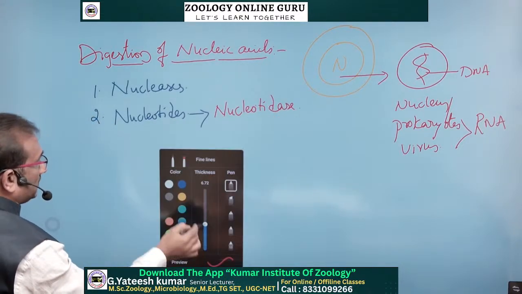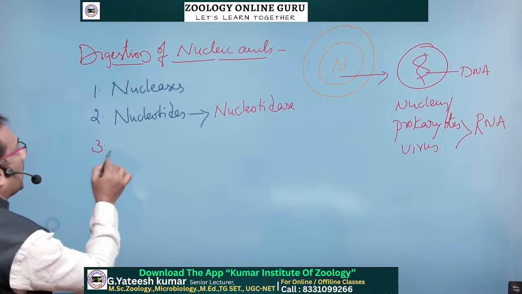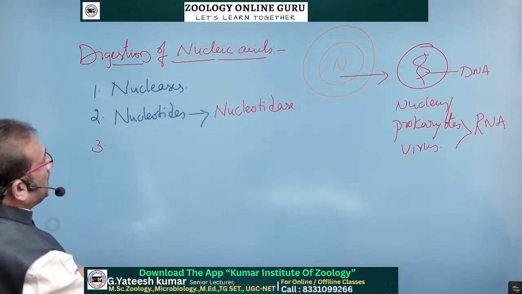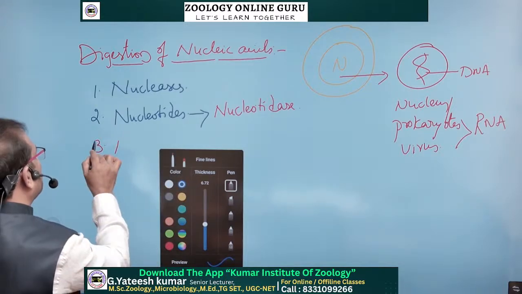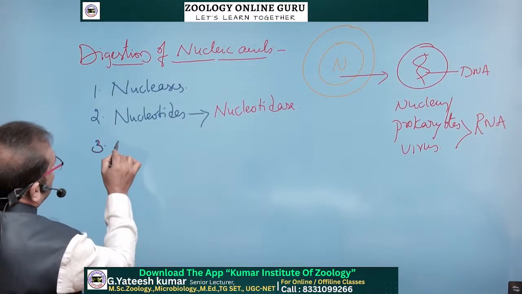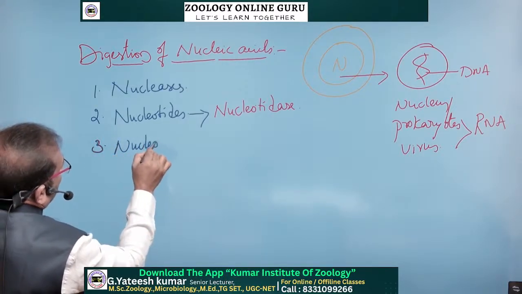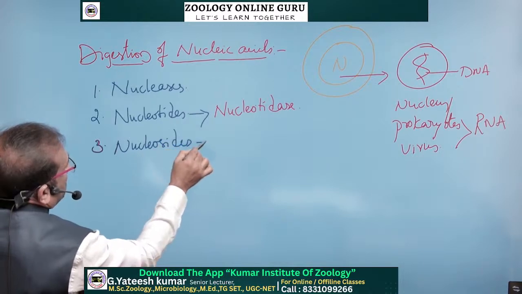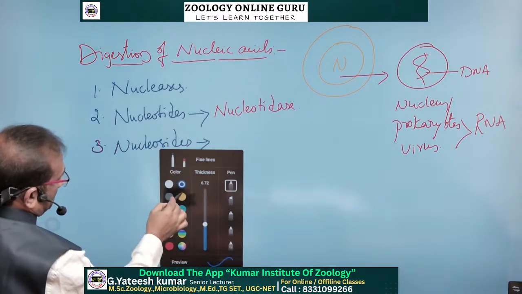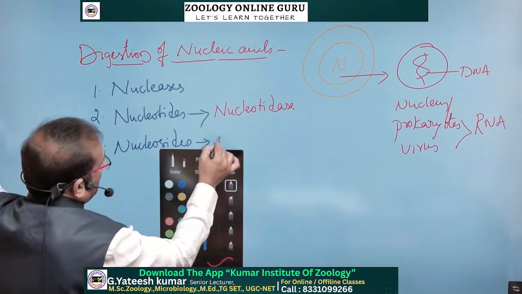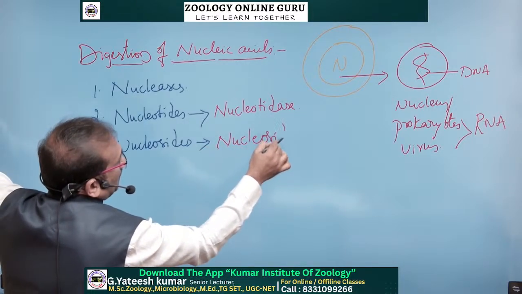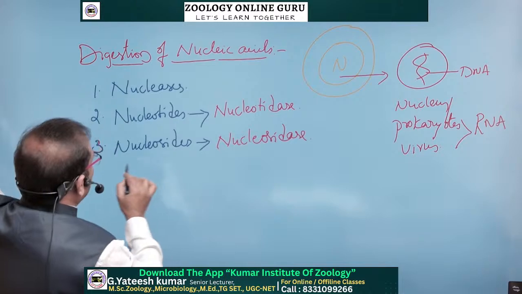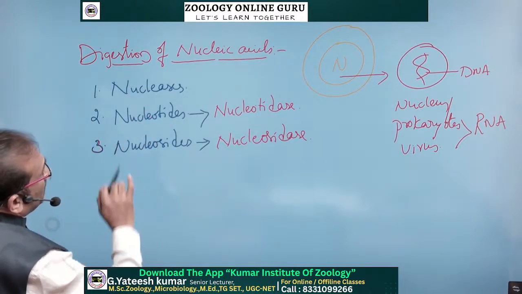And the third one: after the digestion of the nucleotides, we get nucleosides. To digest these nucleosides, we require the nucleosidase enzyme.